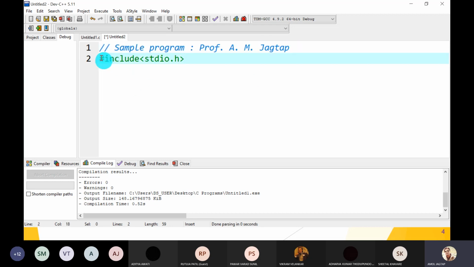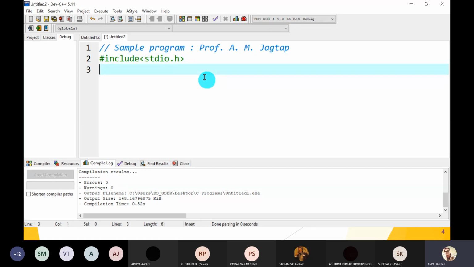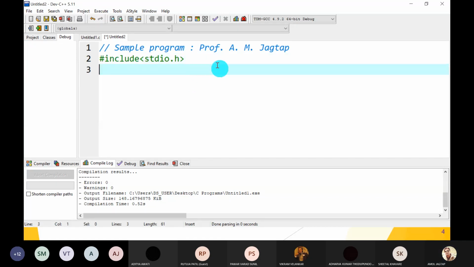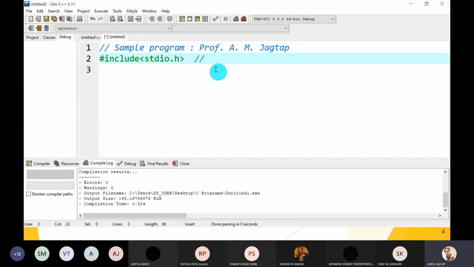After that, we have to write the header file section. Everywhere it is stdio.h, that is standard input output. STD stands for standard, and this header file is included using hash include. So what is hash include? Guys, a number of students don't know what hash include is. Hash include is a preprocessor directory.